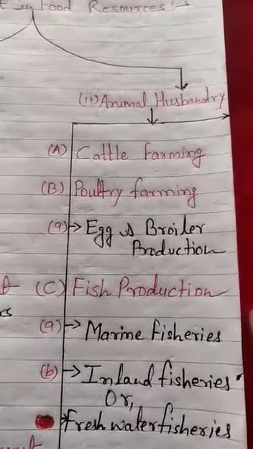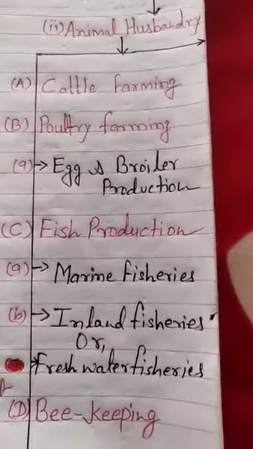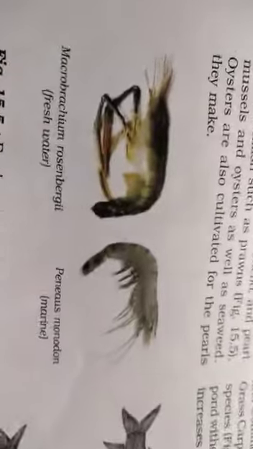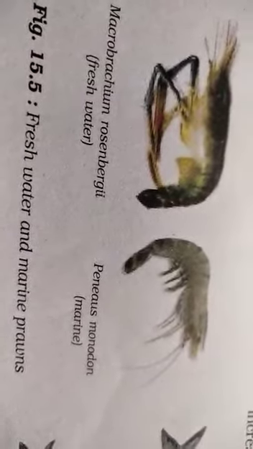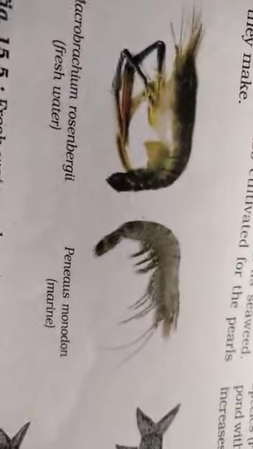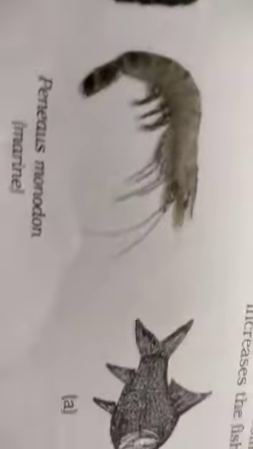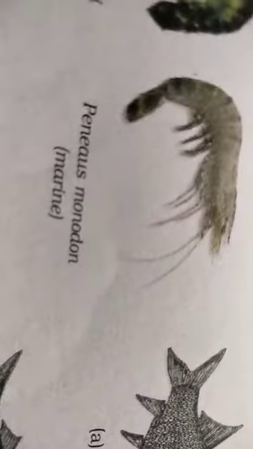We have almost studied and discussed it in short, but right now, if we are talking about fish production, we must know some kinds of fishes also. When it comes to marine fishes, the examples you are watching here: this is Macrobrachium rosenbergii, which is a freshwater fish, whereas Penaeus monodon is a marine water fish.